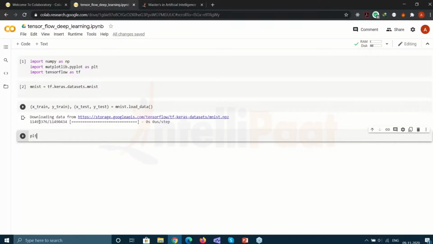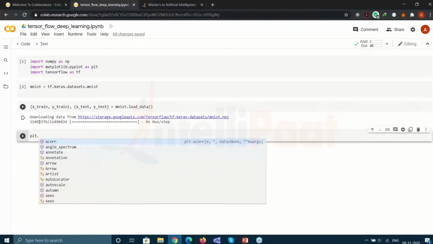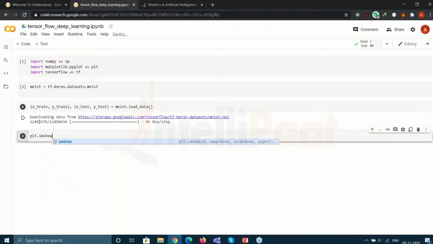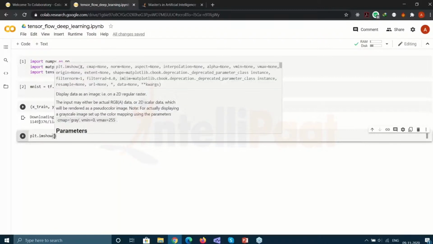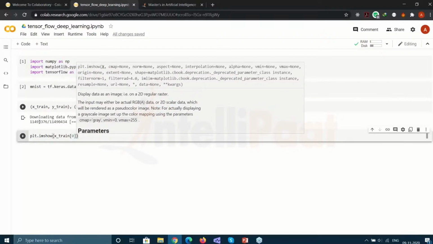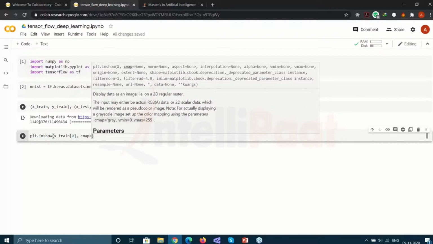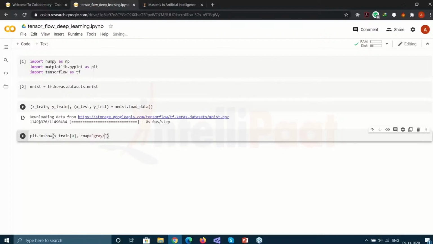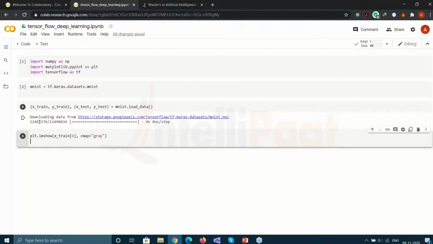So I would like to plt dot, and I'd like to show you what the image contains. So these are just data points in image. In the image, I want to pass in two things, and you can see that Google Colaboratory is very helpful here. It's showing me that I have to pass in some data, and I can pass in a color map as well. So I'll show you what the first x train value is. And cmap, which stands for color map, is going to be gray. Now all I have to do is use the plt.show method to display it.